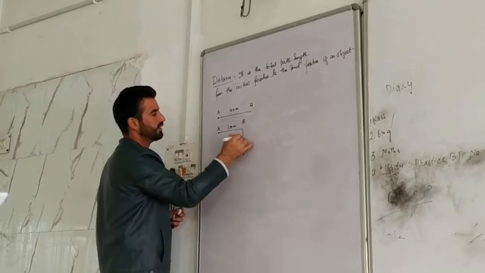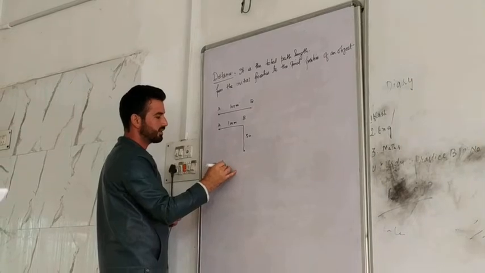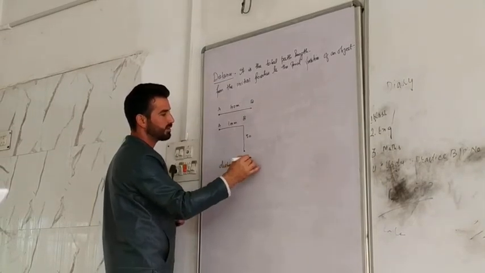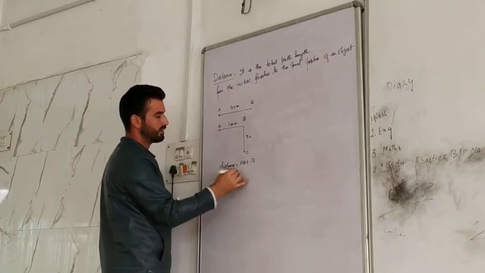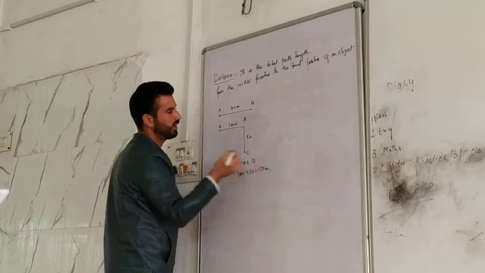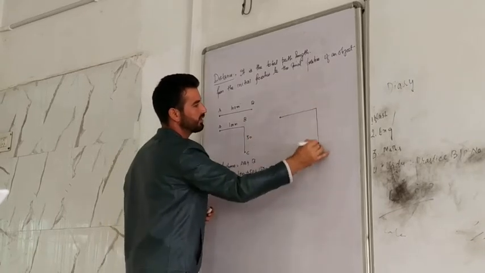If this is 100 meters and this is 50 meters, so here distance how much? Simply you have to sum the total algebraic sum of the whole distance: 100 meters plus 50 meters. It's 150 meters.